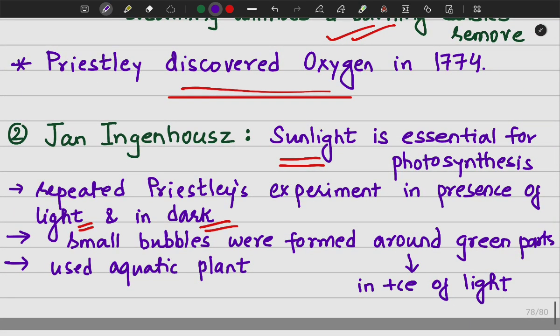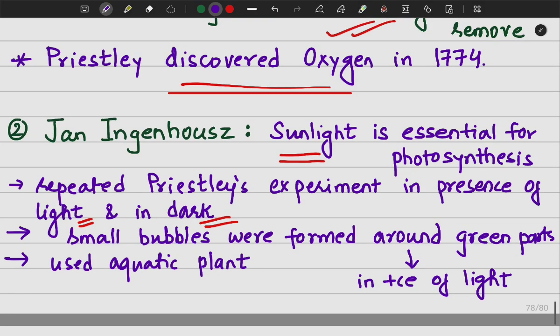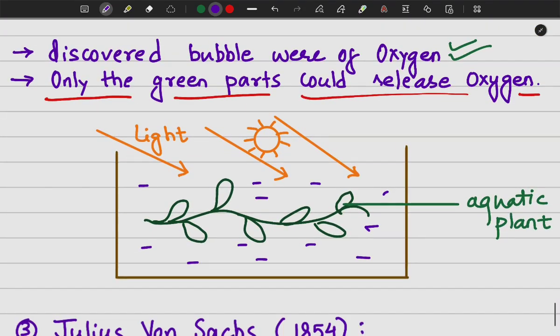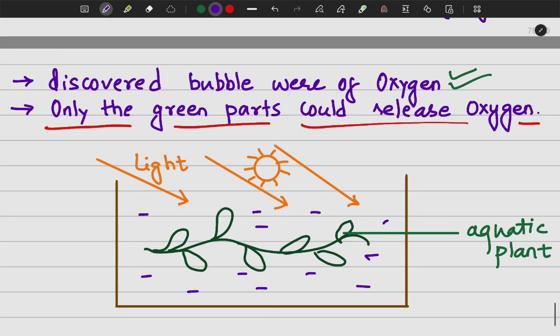Then the second experiment was of Jan Ingenhousz, which proved that sunlight is essential for photosynthesis, right? He utilized a green aquatic plant, and in the presence of sunlight he saw that small bubbles were being produced, and these bubbles were later discovered by him as oxygen. He also proved that only the green parts could release oxygen.